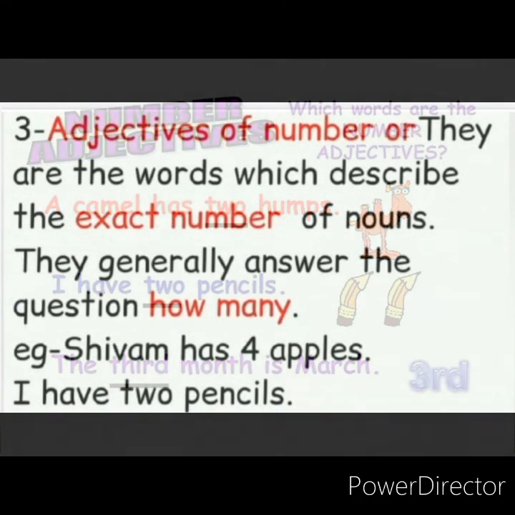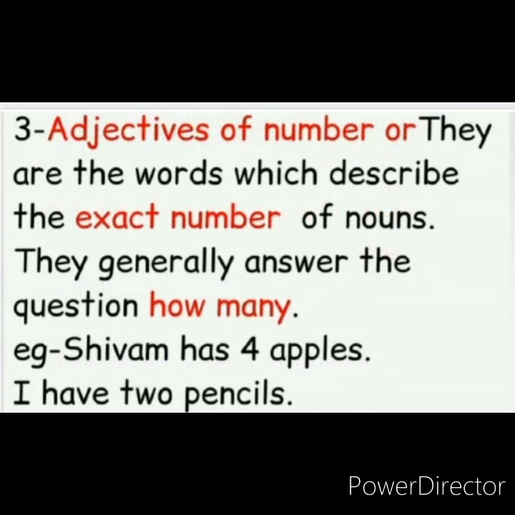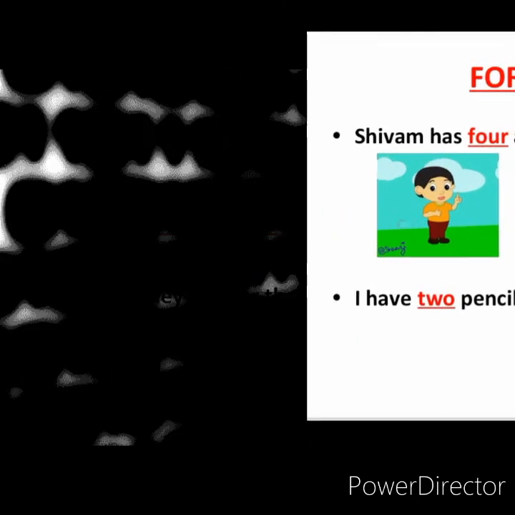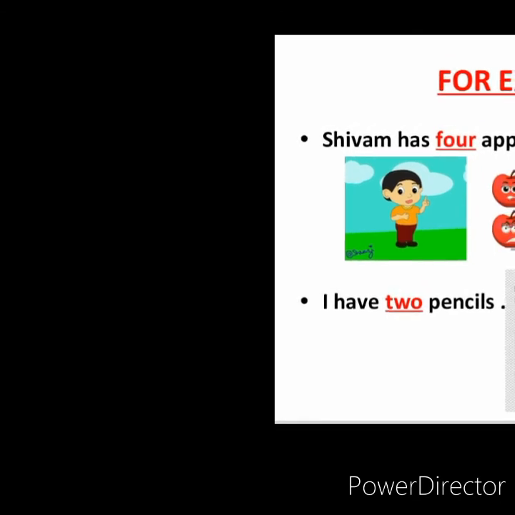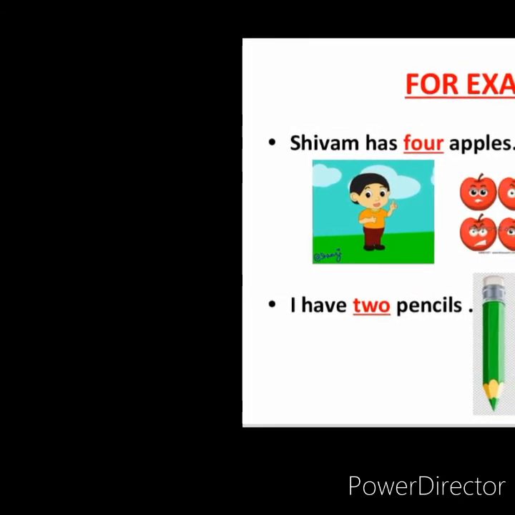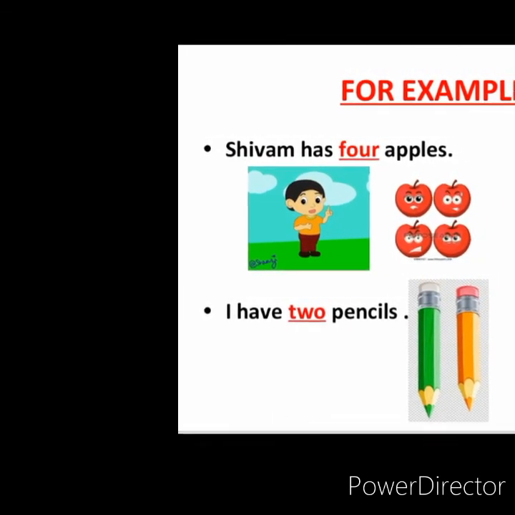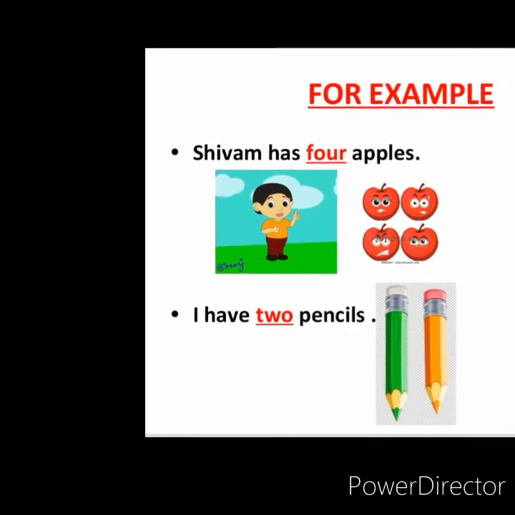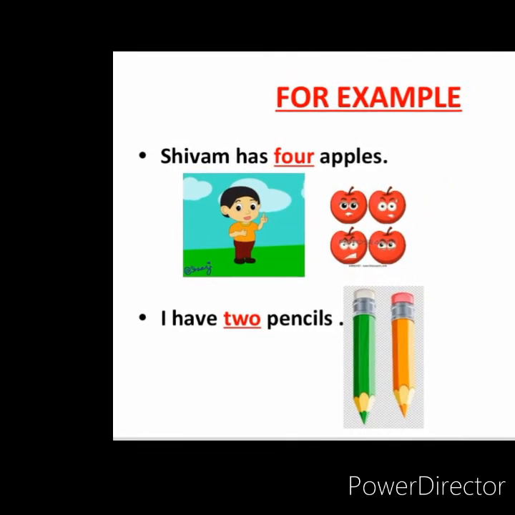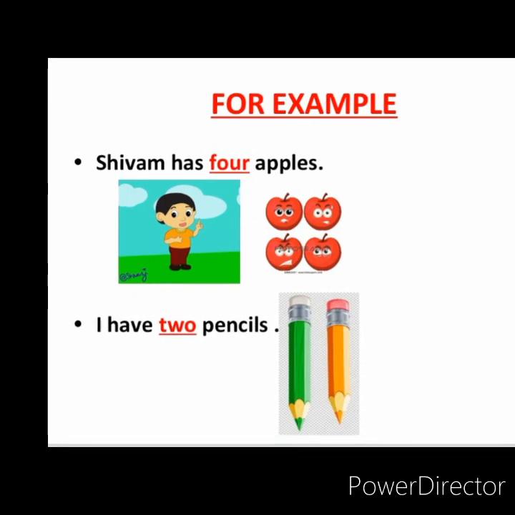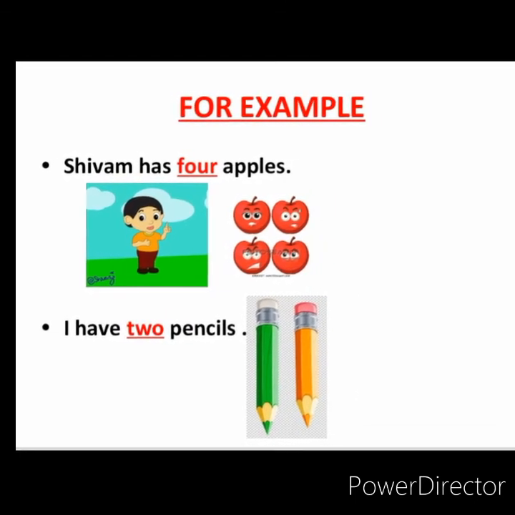Next, adjectives of number. They are the words which describe the exact number of nouns. They generally answer the question how many. For example, Shivam has 4 apples. How many apples is Shivam having? Shivam is having 4 apples. So 4 is an adjective of number. Let's take another example. I have 2 pencils. How many pencils are you having? 2. So 2 is an adjective of number.